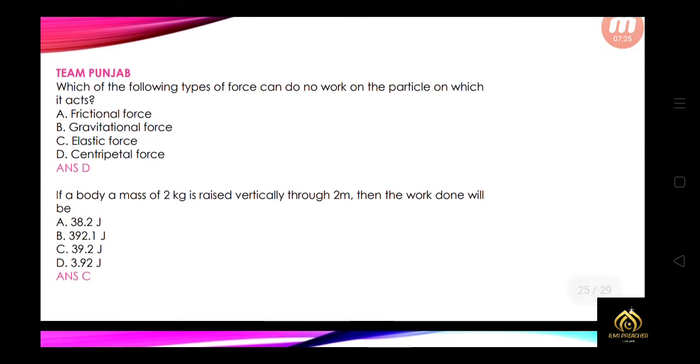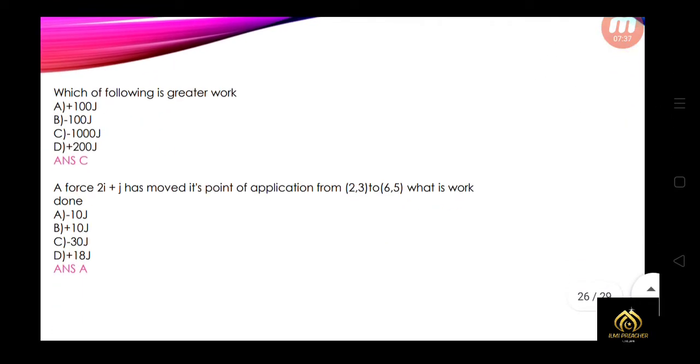Now let's talk about the Team Punjab MCQs. Which of the following types of force can do no work? So that is centripetal force. If a body of mass 2 kg is raised vertically through 2 m, then the work done will be 39.2 joule. Which of the following is a greater work? So that is minus 1000 joule is the greater work.